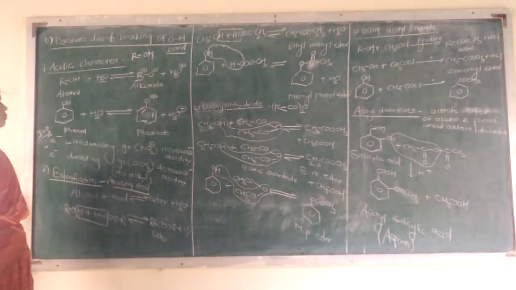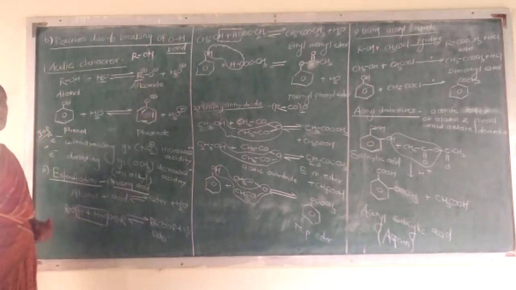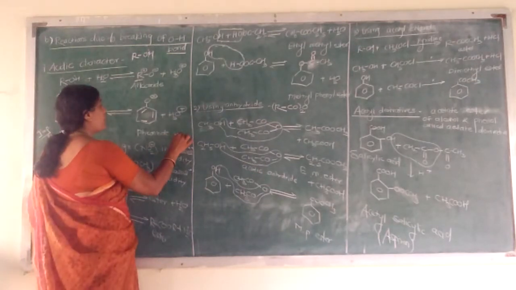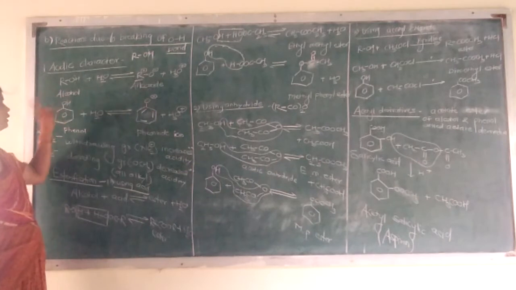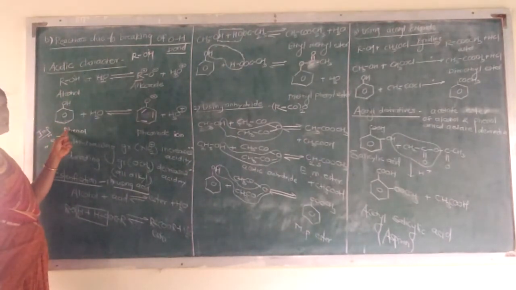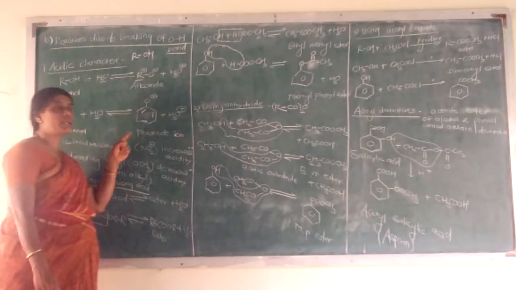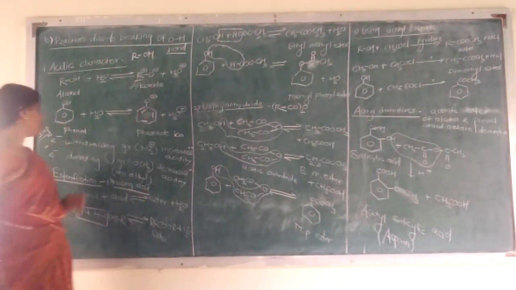In the benzene ring, with alternate single and double bonds, there are resonance structures. It increases the stability of the phenoxide ion. Hence, compared to alcohol, phenol is more acidic. Actually, phenol is also not a strong acid. It is a weak acid, called carbolic acid.